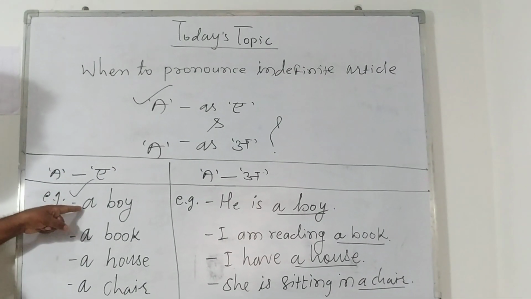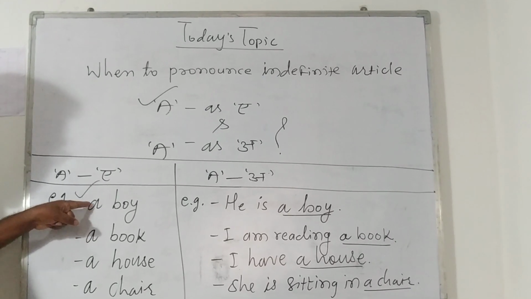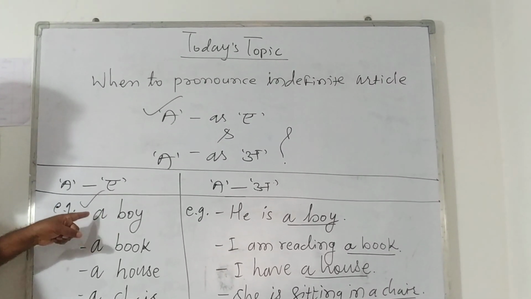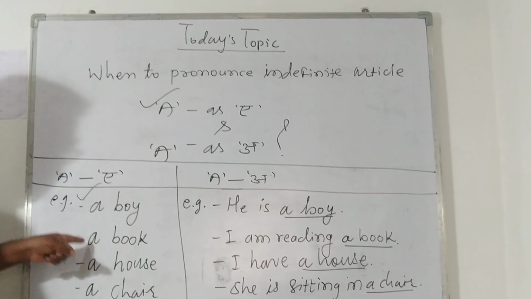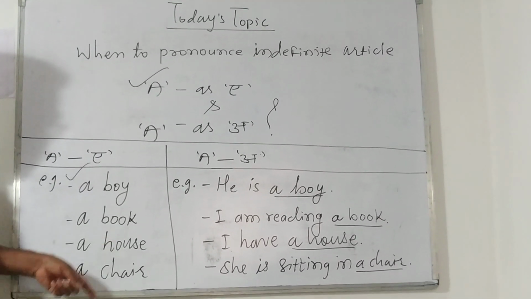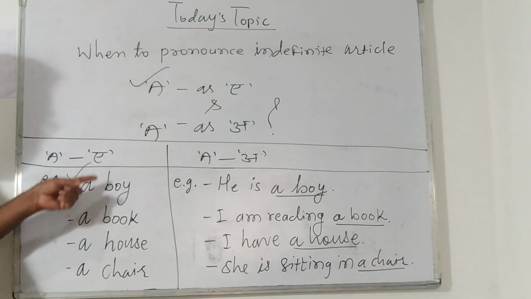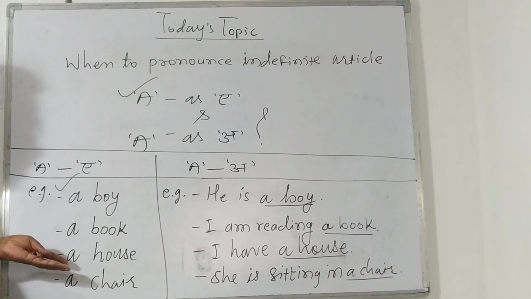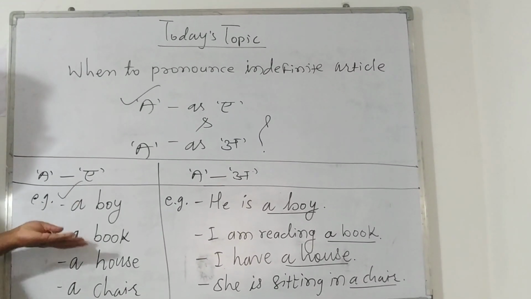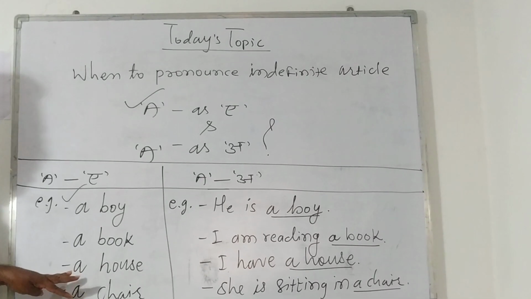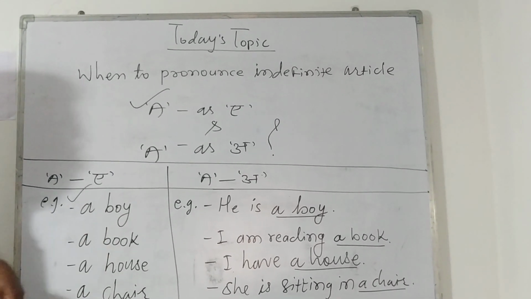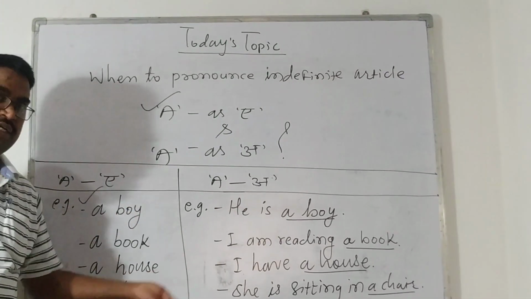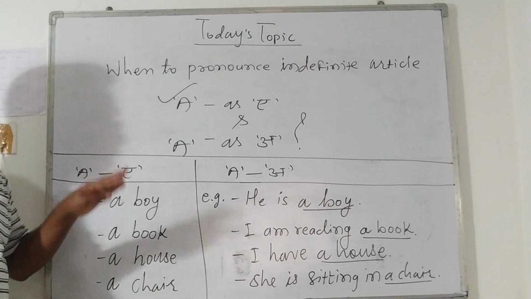Here these a's are these common nouns: a boy, a book, a house, a chair. These are not part of any sentence. They are in isolation and they are not part of any sentence. Because what is the minimum requirement of a sentence? Subject plus verb plus object. But at least there has to be a subject, correct?